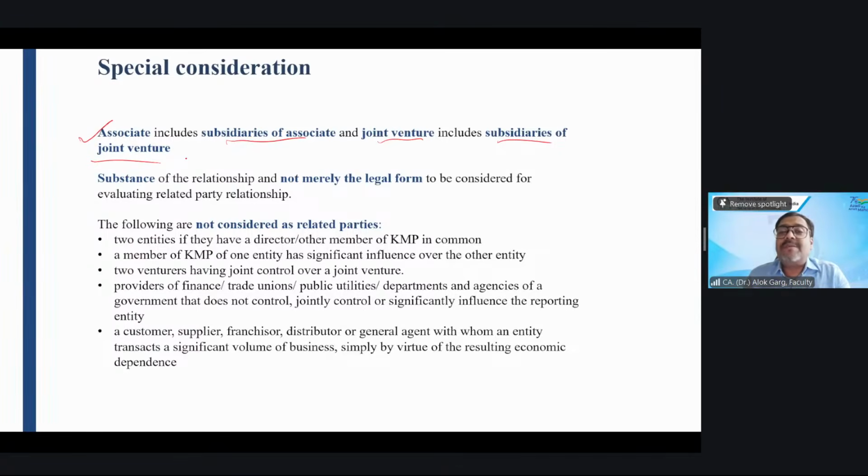You need to look at the substance of the relationship and not merely the legal form when evaluating a related party relationship. Now let me ask you a question on this part. A Limited has a 65% stake in B Limited. Does A Limited have control over B Limited? Yes, sir.